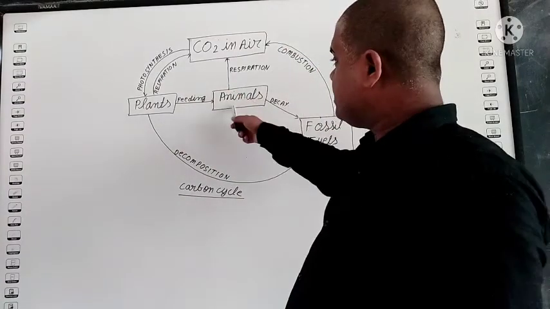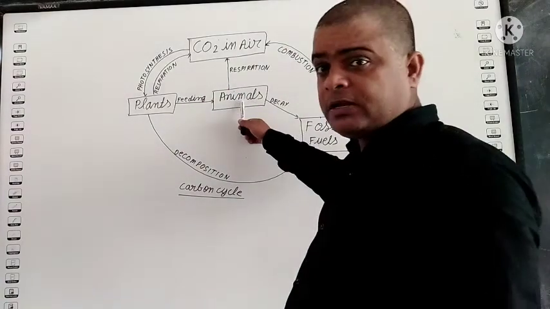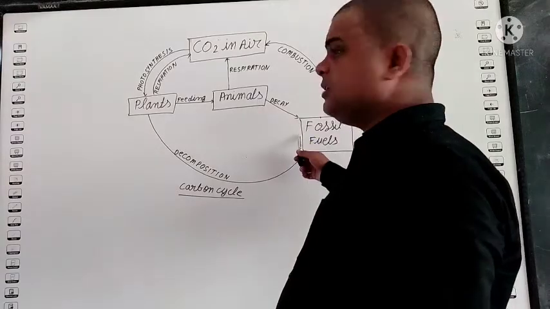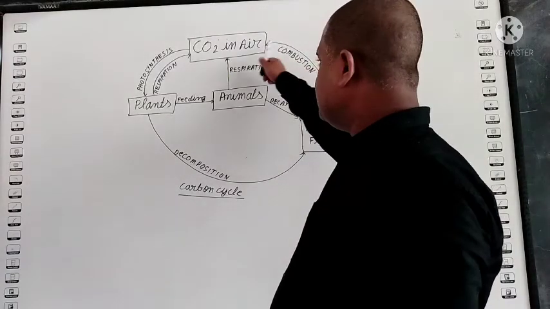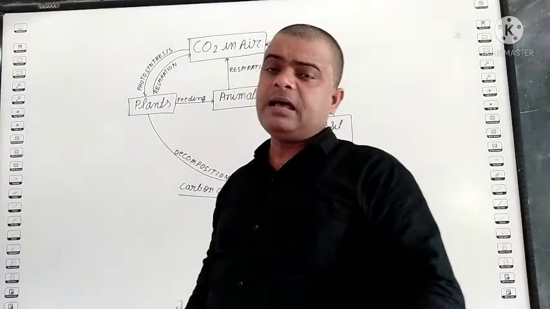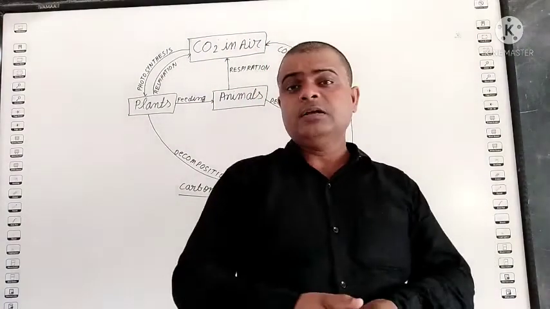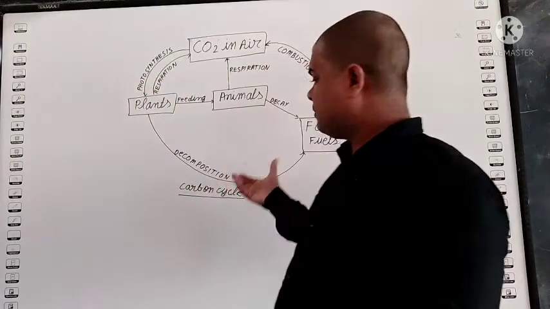Next one, when an animal dies, it decays and changes into fossil fuel. Okay, and when such fossil fuel burns, it releases carbon dioxide. Okay, students, so this is the carbon cycle.